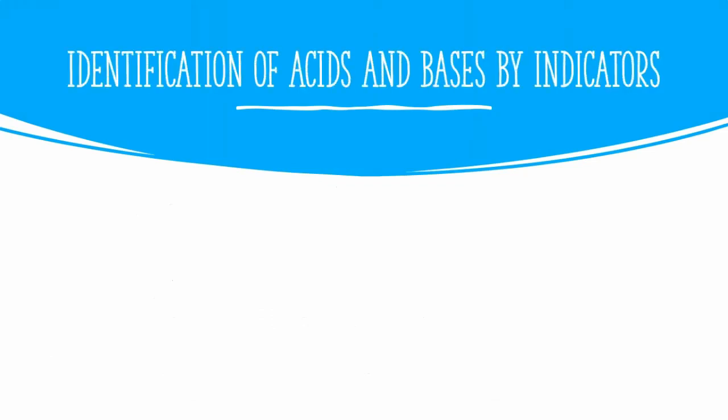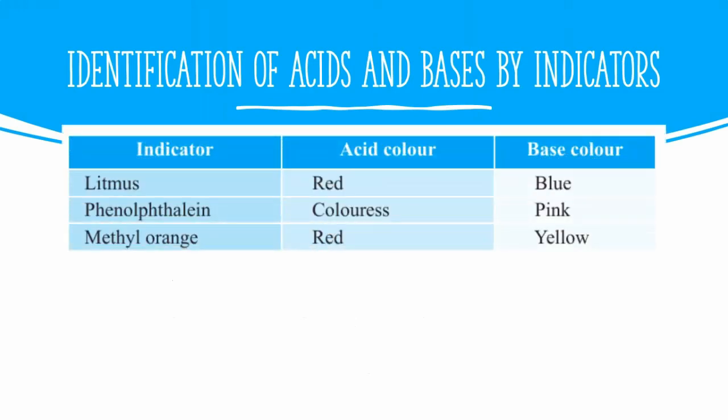Identification of acids and bases by indicators. Indicators are substances whose solution changes color due to a change in pH value. Acid-base indicators help to identify a substance as an acid or a base approximately, but it is not a very accurate method, as the strength of an acid or a base cannot be identified.